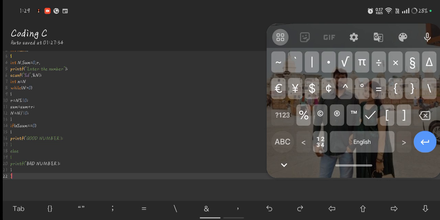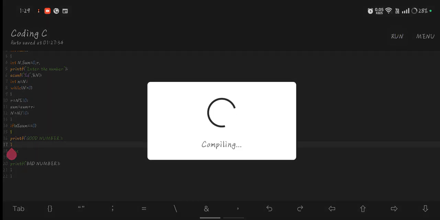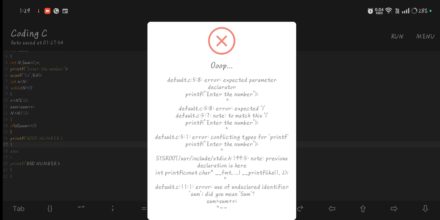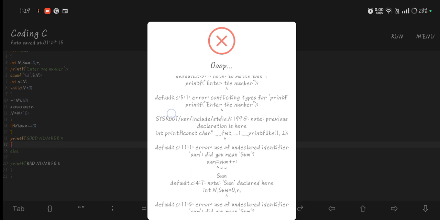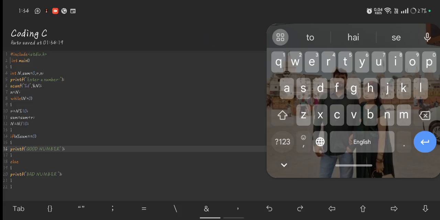Now I am going to check this program, run this program. There we find multiple errors, and we are going to remove those errors.